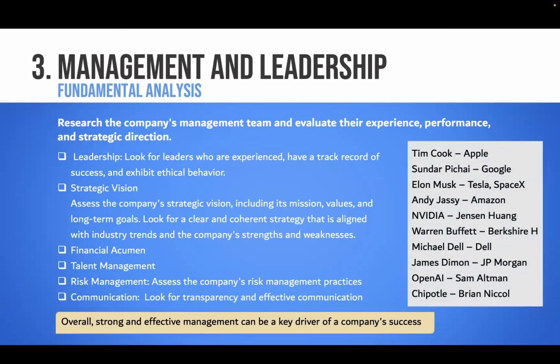Some examples, successful leaders. Chipotle, OpenAI, James Dimon, JP Morgan is pretty good. Number one bank. Michael Dell, Jensen Huang, he's the one who started with a partner, NVIDIA. Jassy is an AWS guy, Musk we know. Sundar Pichai is doing excellent because he's going through some AI headaches. And Tim Cook, he's been there at the company for many, many years at several leadership positions under Steve Jobs. So he's got experience and he's doing pretty good.